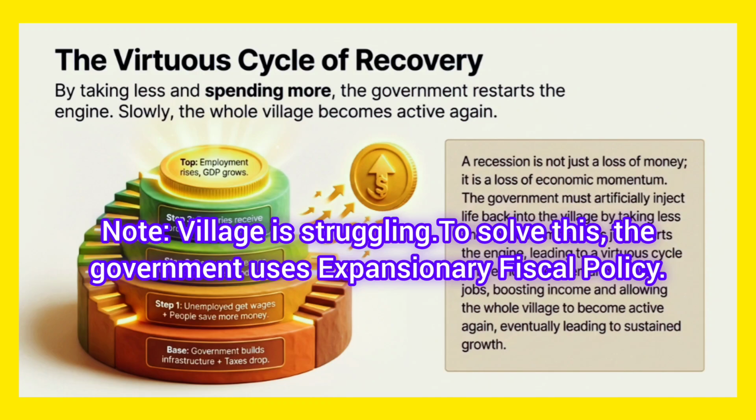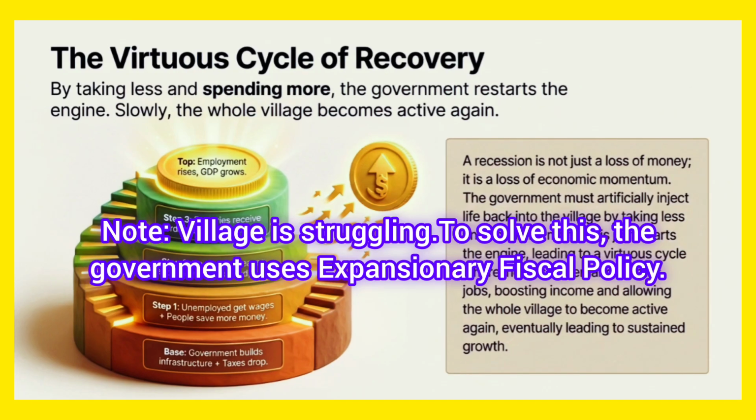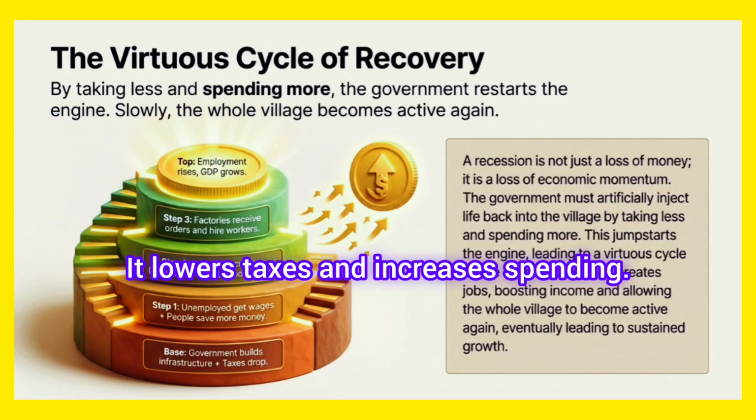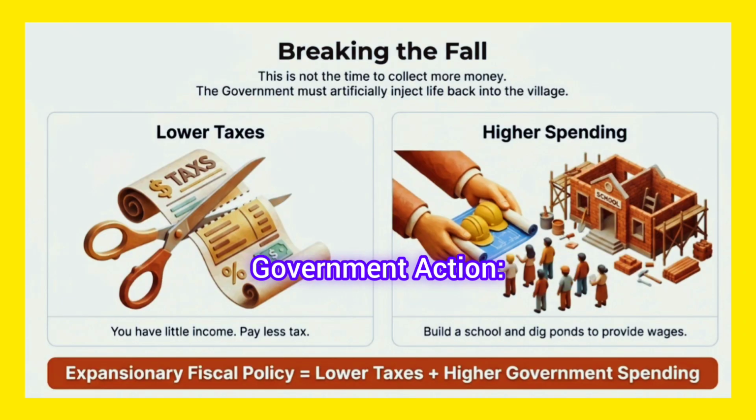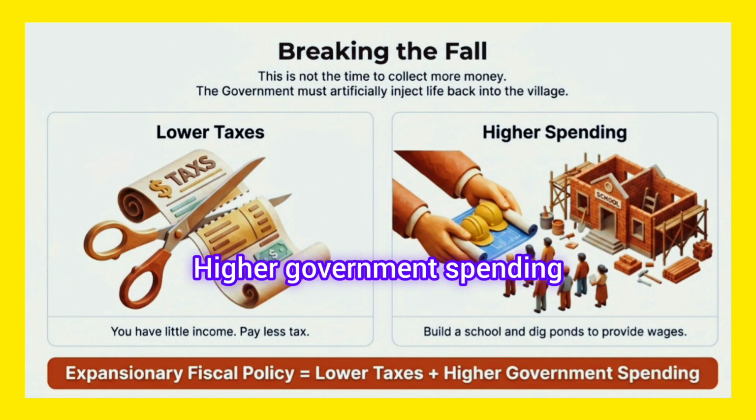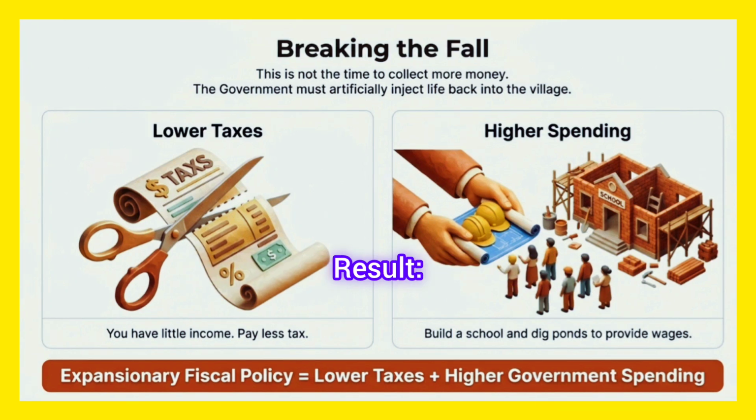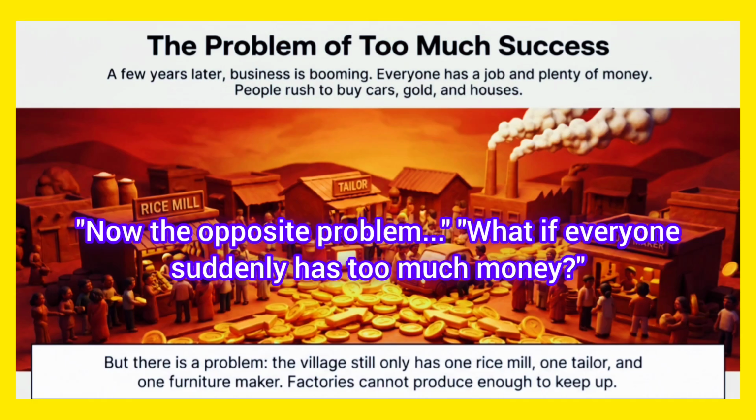Note: when a village is struggling like this, the government uses expansionary fiscal policy. It lowers taxes and increases spending. Government action: lower taxes, higher government spending. Result: more jobs, more income, more demand, higher GDP. Now the opposite problem. What if everyone suddenly has too much money?